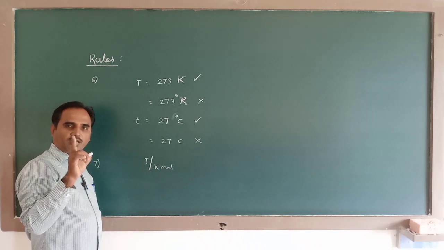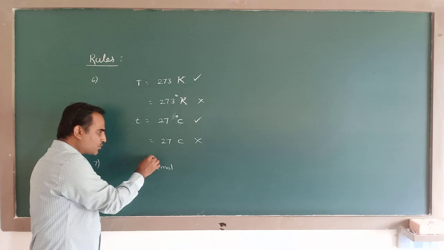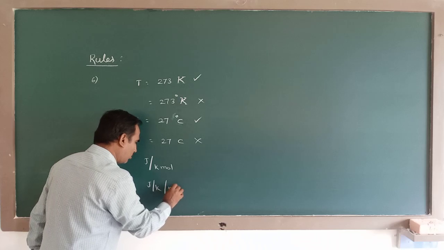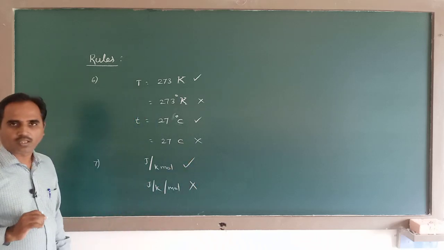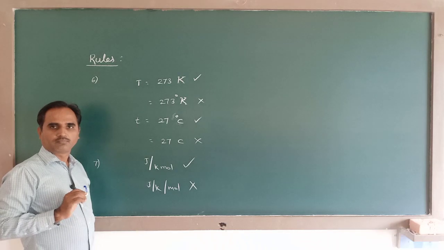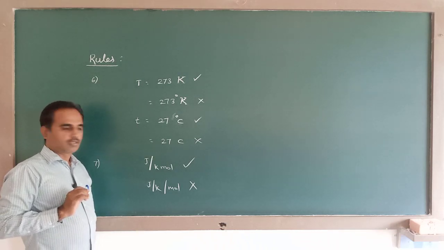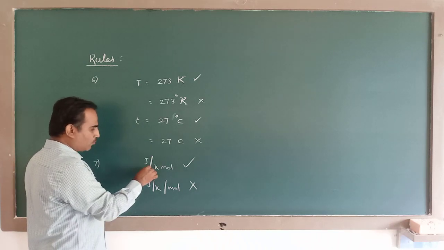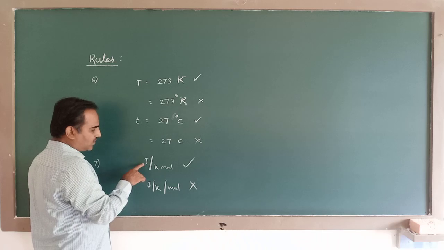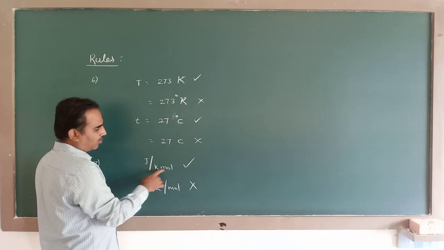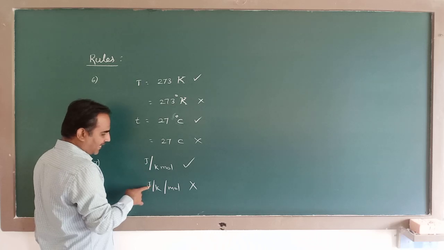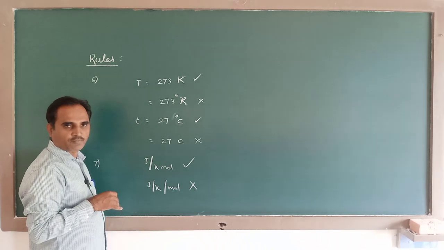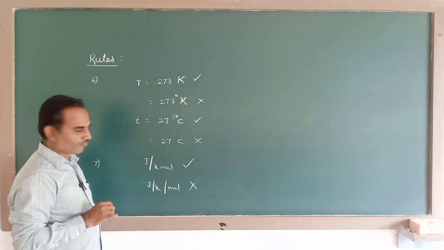In a derived unit, only one solidus is to be used. You should not write like this, joule per Kelvin per mole. So this is wrong. Understand? So in a derived unit, only one solidus or one slash is to be used. That means this is joule per Kelvin mole. Don't write it as joule per Kelvin per mole. You should not write it like this. So only one solidus is to be used.